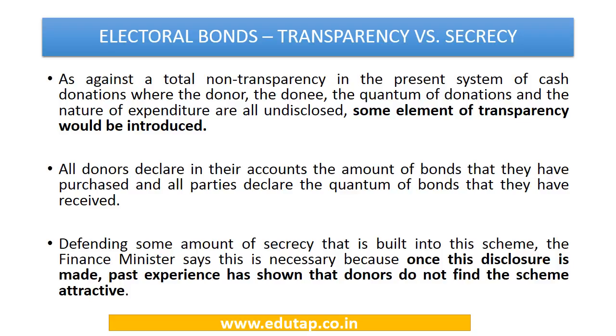Now some secrecy is there in the scheme, and this has been acknowledged by the finance minister also, and he has said that this secrecy is necessary for the scheme, because once all the disclosures are made, past experience shows that the donors do not find the scheme attractive. So if all the information becomes public, the donors do not find the scheme very much in their favor. They do not want their names to be disclosed. They may eventually move towards giving money in cash only. So it is necessary that some amount of secrecy is there, and this system ensures this.